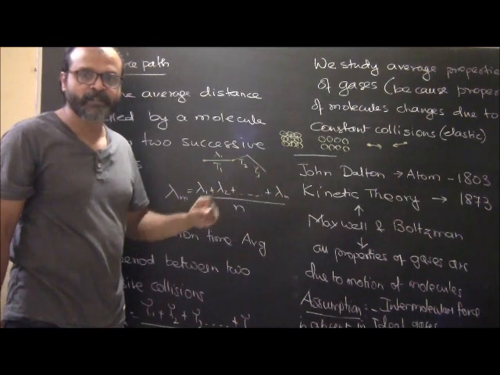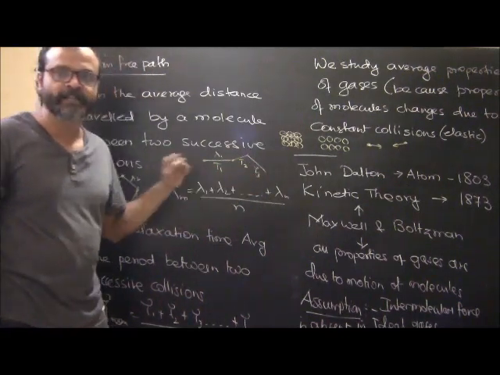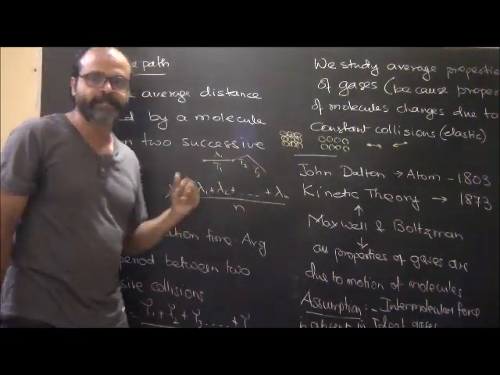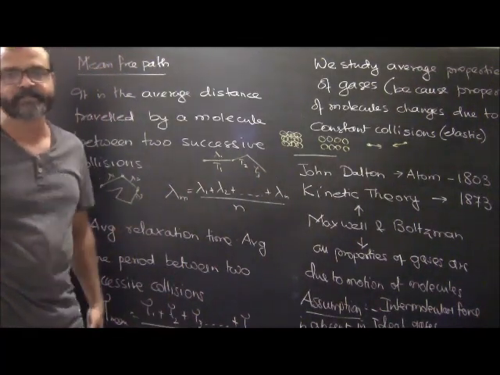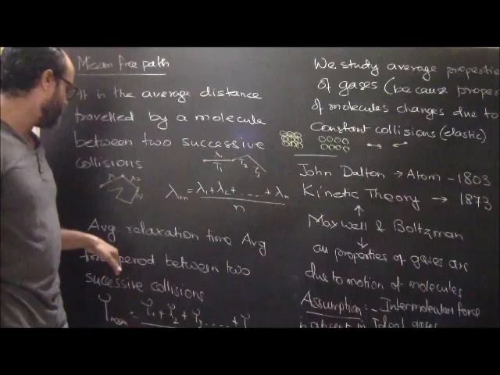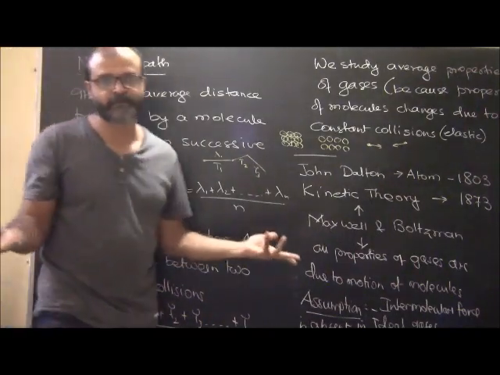Beyond this, the velocity will again change. So if I add on these times and divide it by the number of collisions, I will get the average relaxation time. Average relaxation time is basically the time period between two successive collisions.